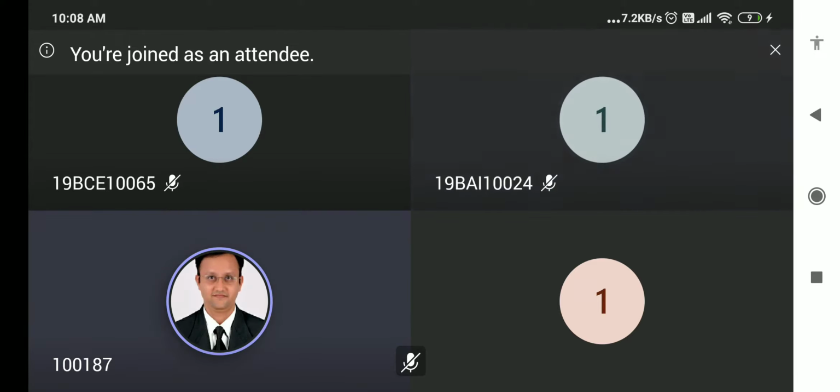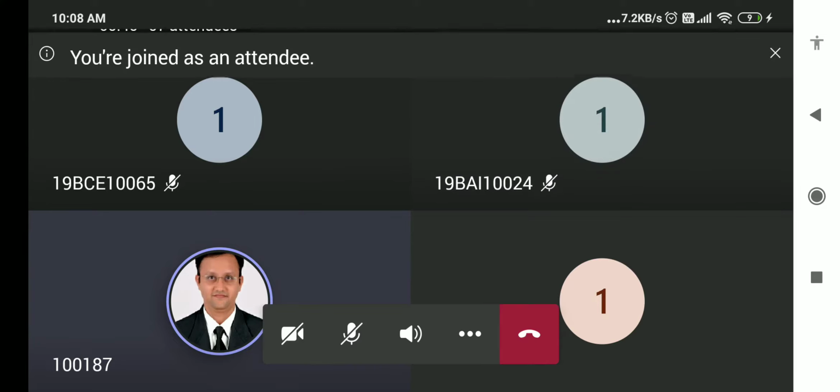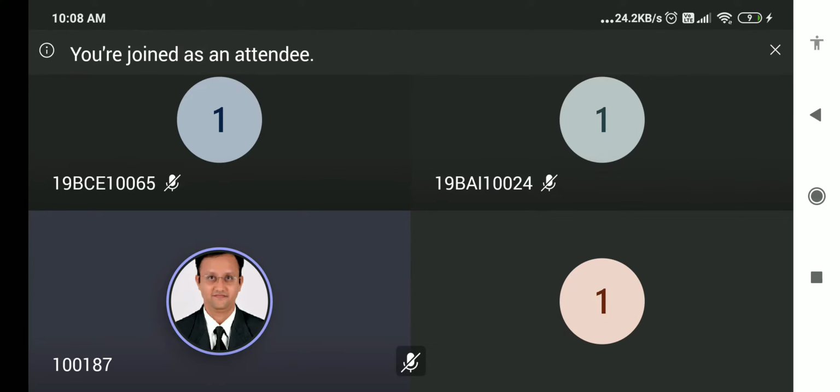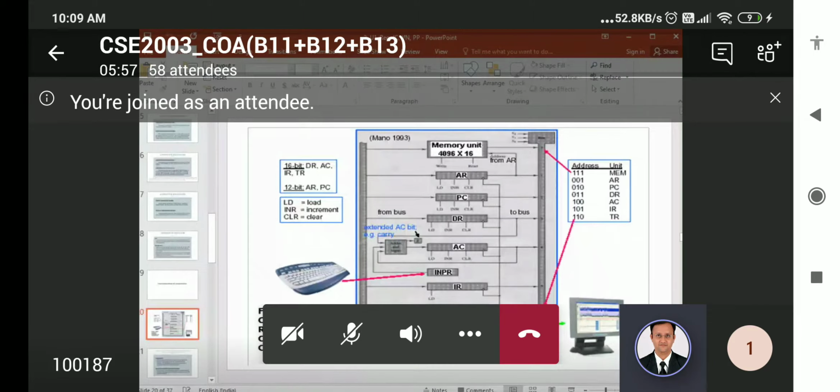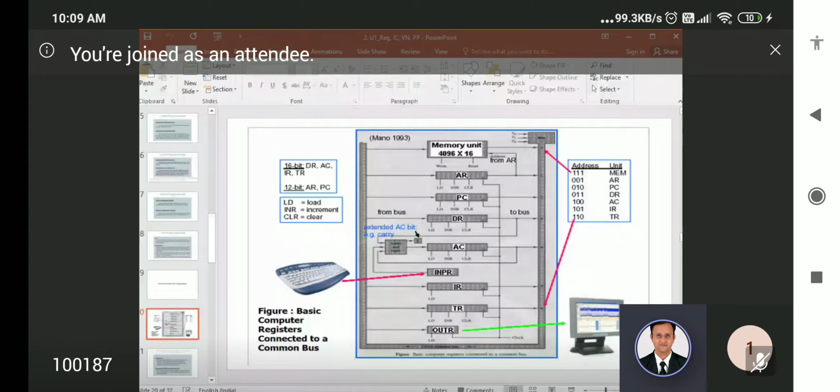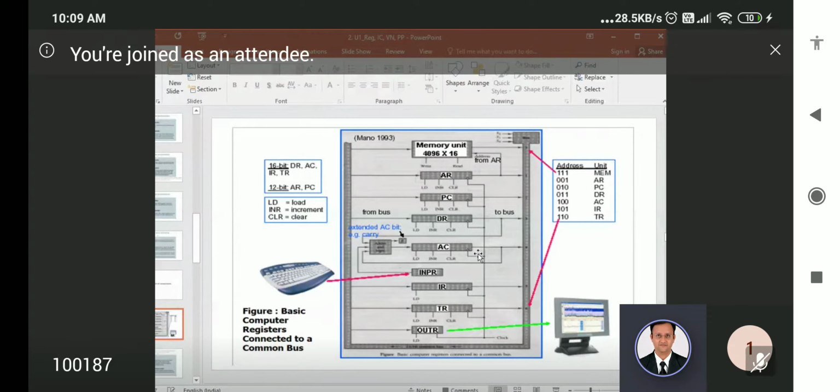See, I will show. I will display it for 1 second. It is displaying, right? Yes or no? Right now it is displaying, right? Okay.